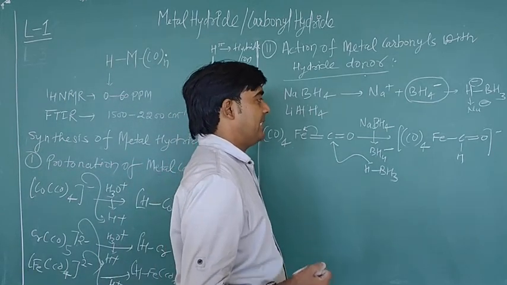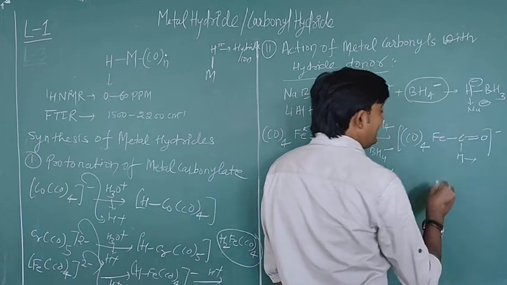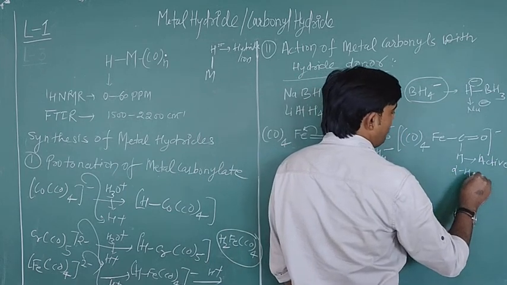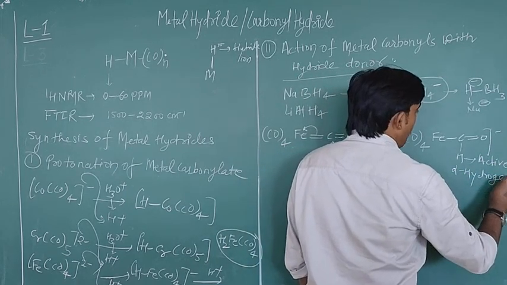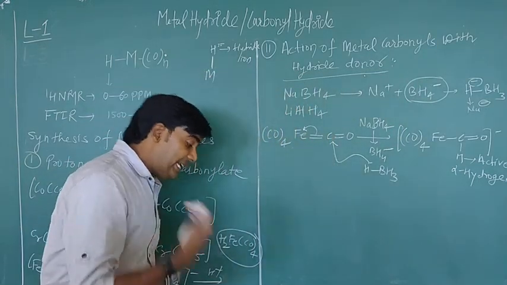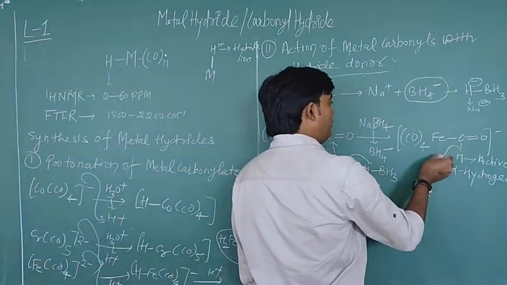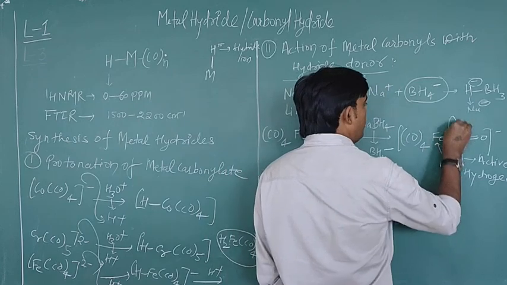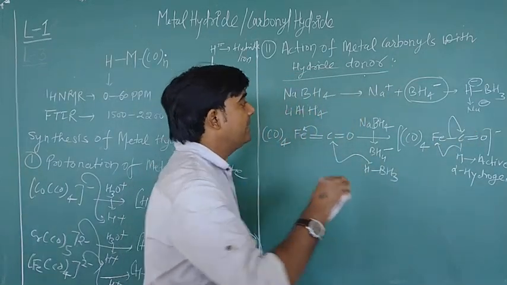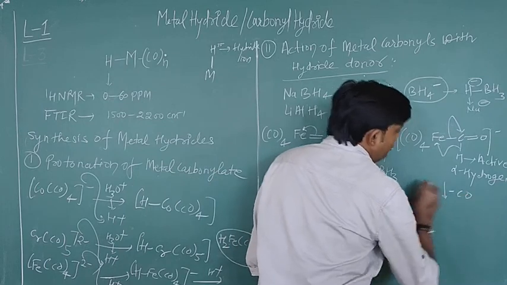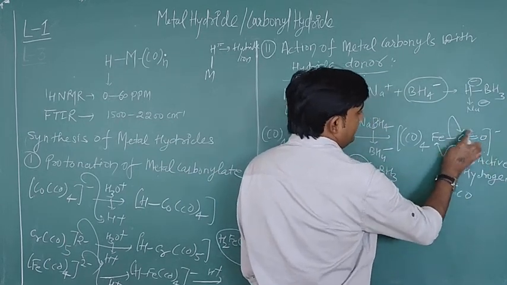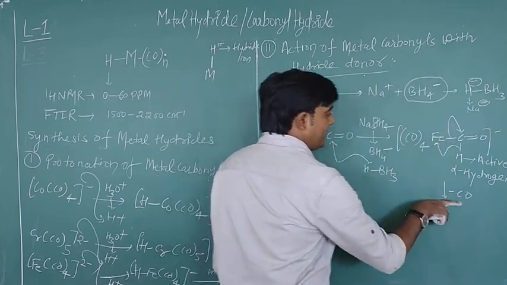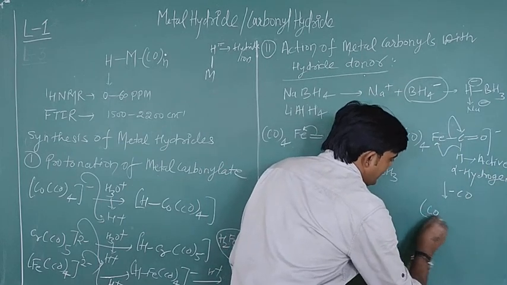Now what happened next? Because this hydrogen is a very active hydrogen, because it is alpha hydrogen, and alpha hydrogen is always less stable, in this case this bond will break and shift toward iron, and this bond will break and shift toward carbon, and it releases one CO molecule. This has broken from Fe, so that's why this is simply removed, and now your complex is ready.